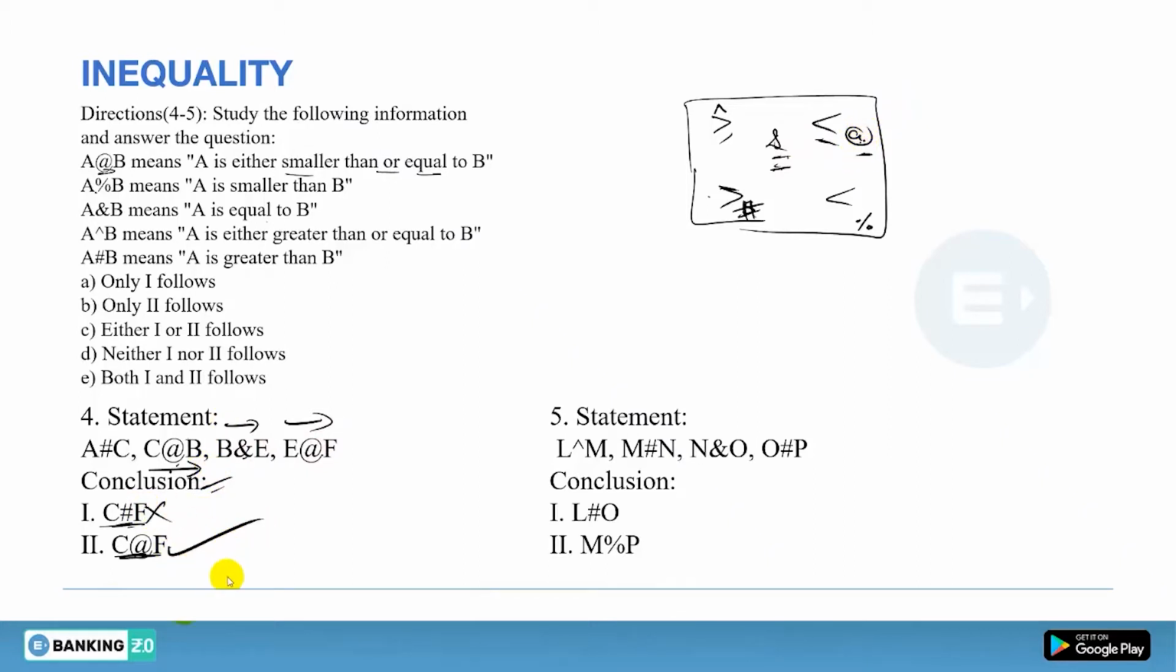So this will be right and this will be wrong. So only conclusion second follows, that is for sure. Done. Now let's see question number 5.